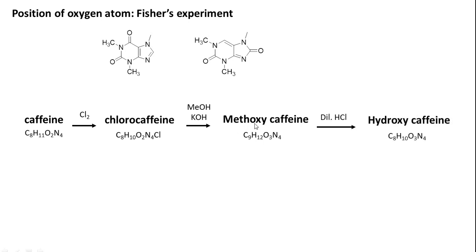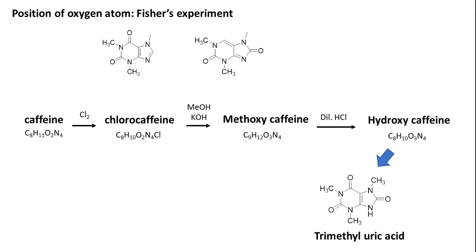The methoxy group, when subjected to dilute hydrochloric acid hydrolysis, gave hydroxycaffeine. Very interesting: caffeine became chlorocaffeine, chlorocaffeine became methoxycaffeine, methoxycaffeine became hydroxycaffeine. But when they observed the physicochemical properties of this hydroxycaffeine, they found it exactly matched a known compound, trimethyl uric acid.